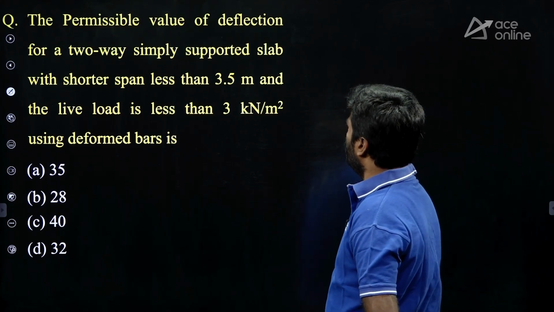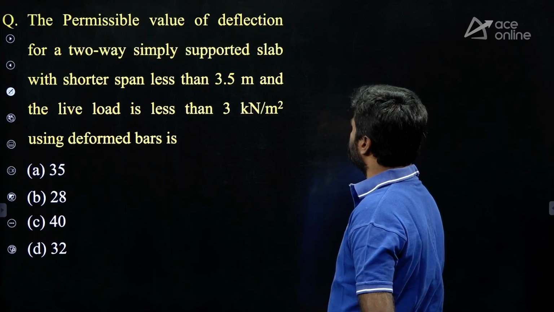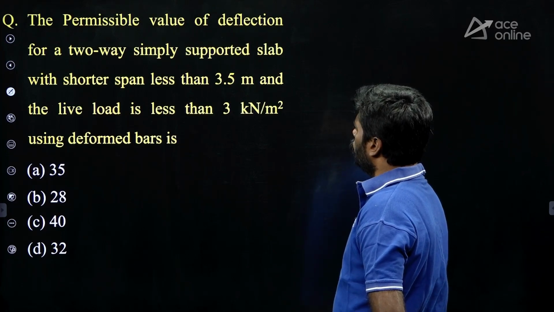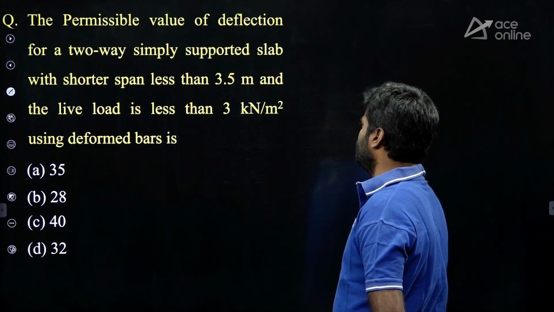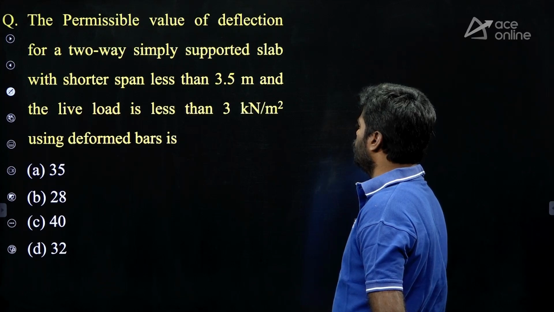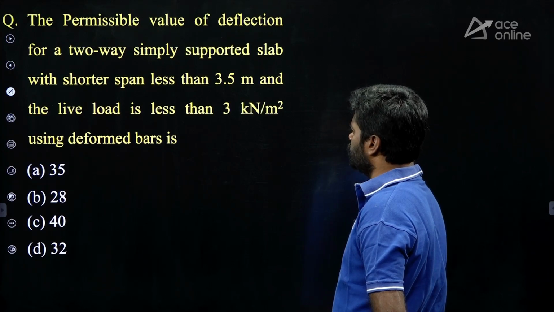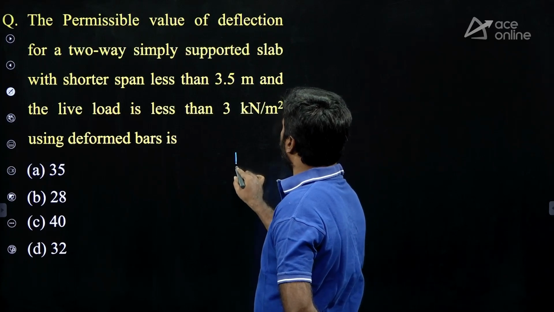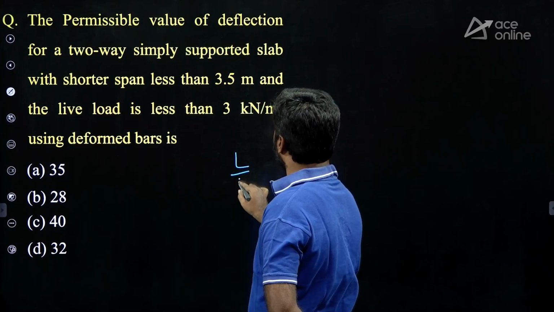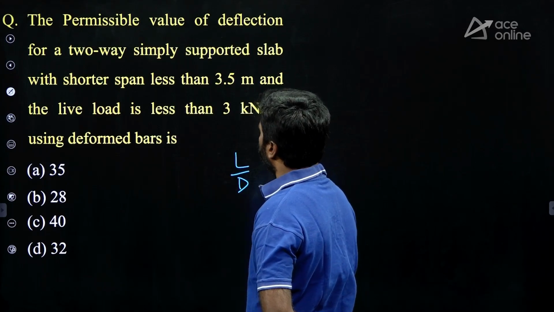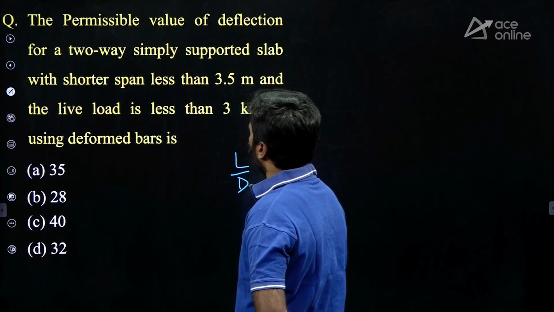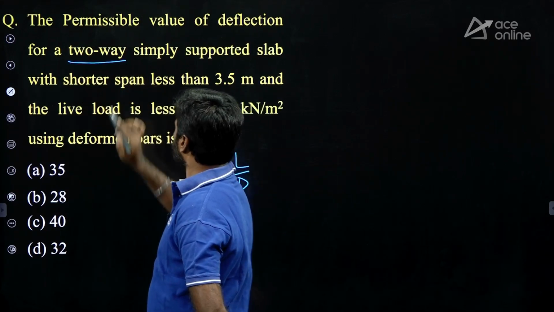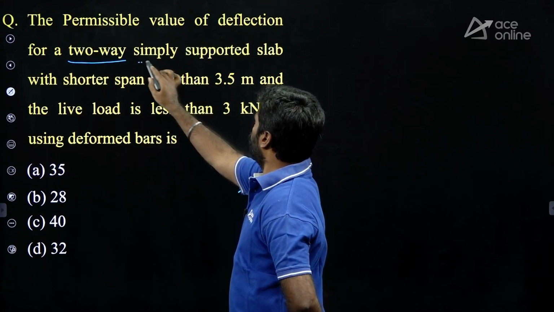The permissible value of deflection for a two-way simply supported slab with a shorter span less than 3.5 meter and the live load less than 3 kN per meter square using deformed bars. What is the L by d ratio? It is a two-way slab, simply supported.